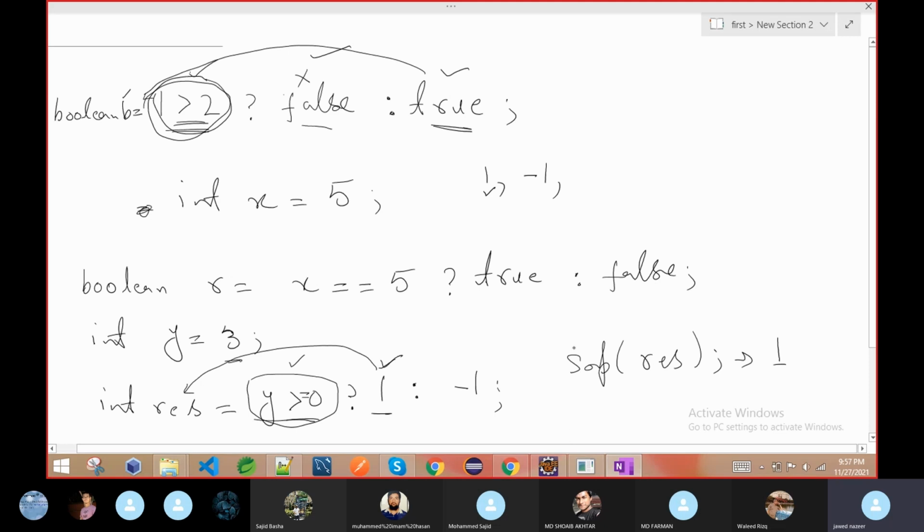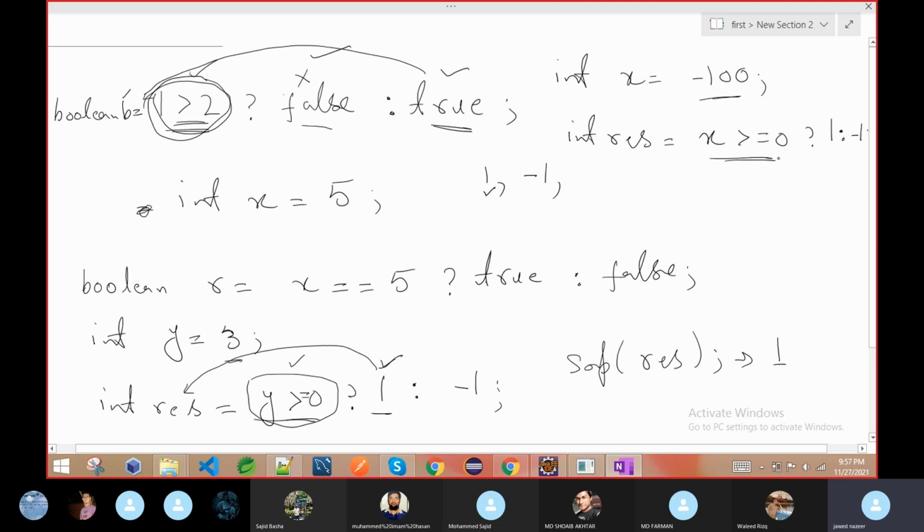How is it happening? Ternary operator. Now second thing, same thing. Suppose I am writing x equal to -100, and I am again writing the same condition, int result. If x is greater than or equal to 0, then we will write 1, else we are writing -1. Here x is not greater than or equal to 0, it is -100.